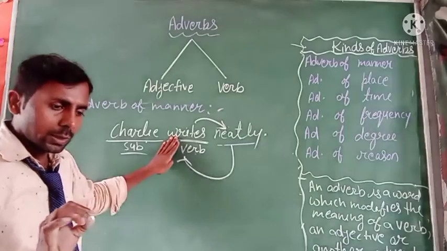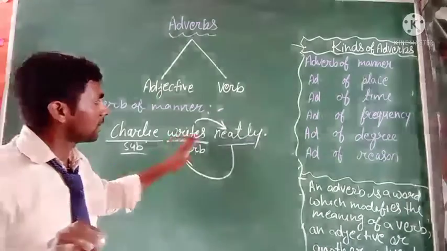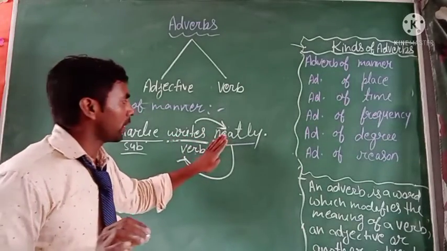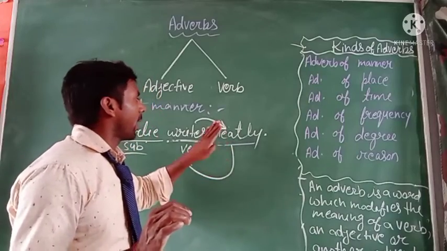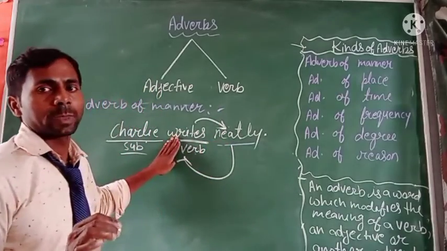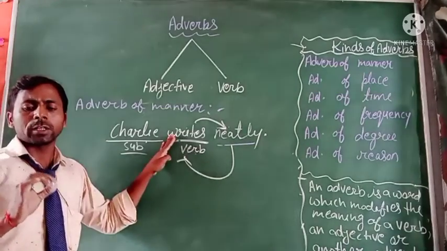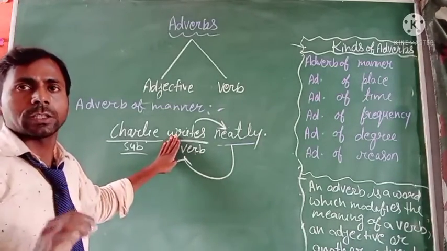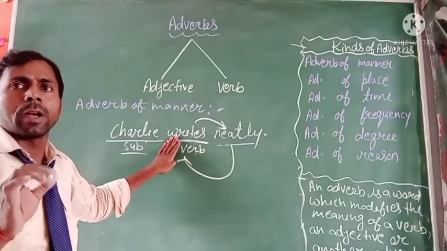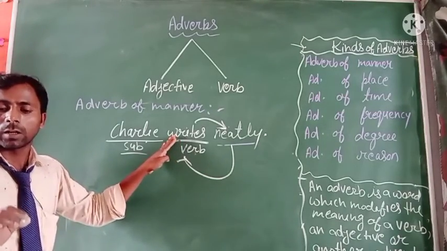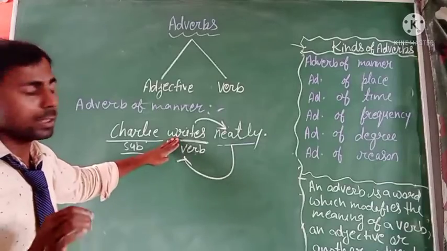How does Charlie write? Charlie writes neatly. So here the word neatly expresses the manner of the action, and it tells us how an action takes place.